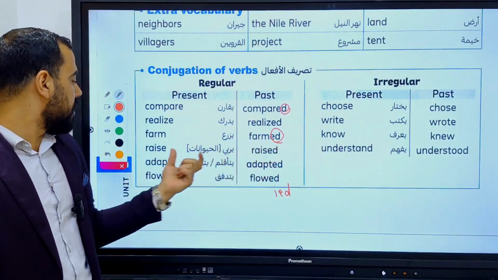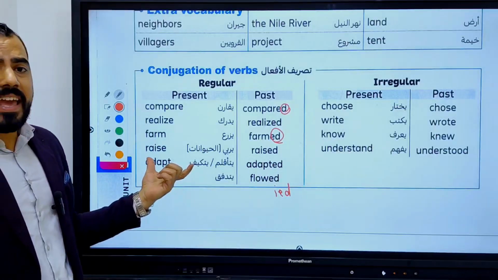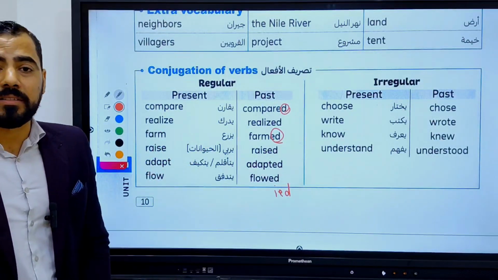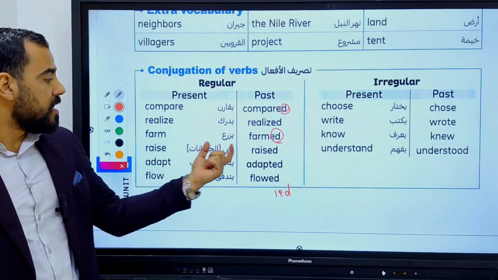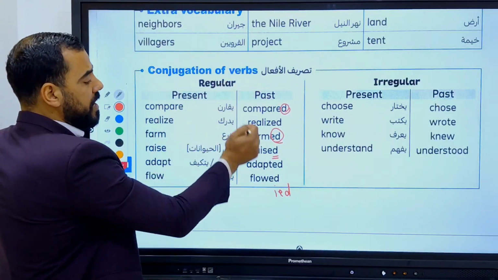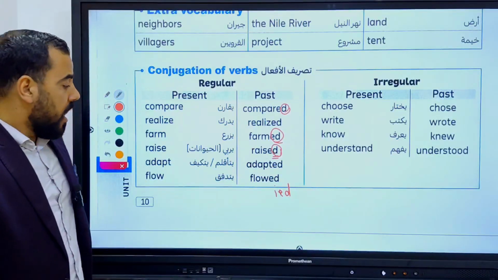Okay, farmed. Raise, when you raise animals. So farmers farm plants and raise animals. Okay, raised. We add d to change it from being in present to be in the past. We add d.